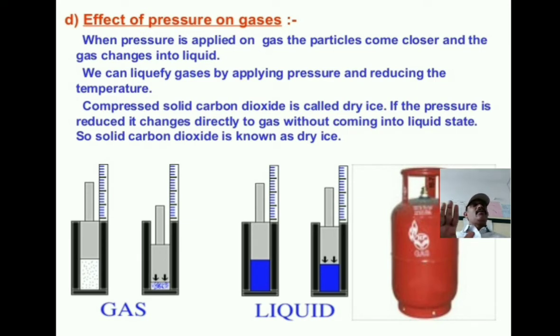So it does not melt easily. Okay, so the good example is dry ice. So you may have understood, I think.